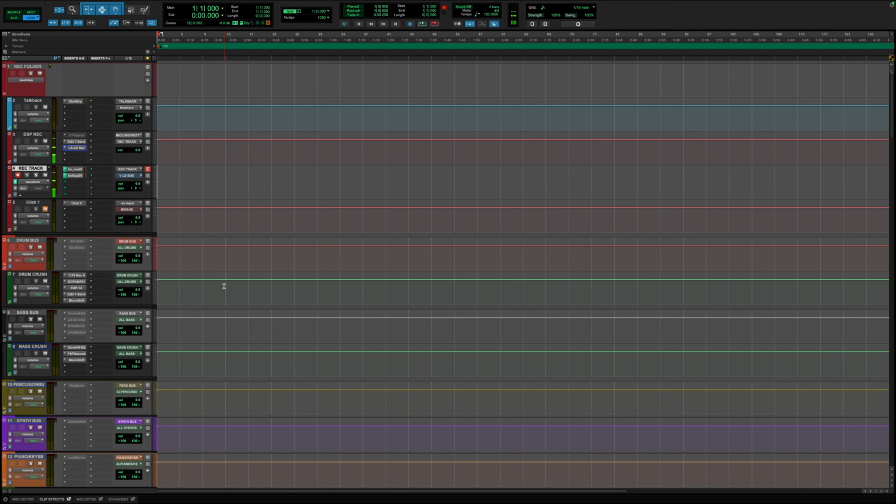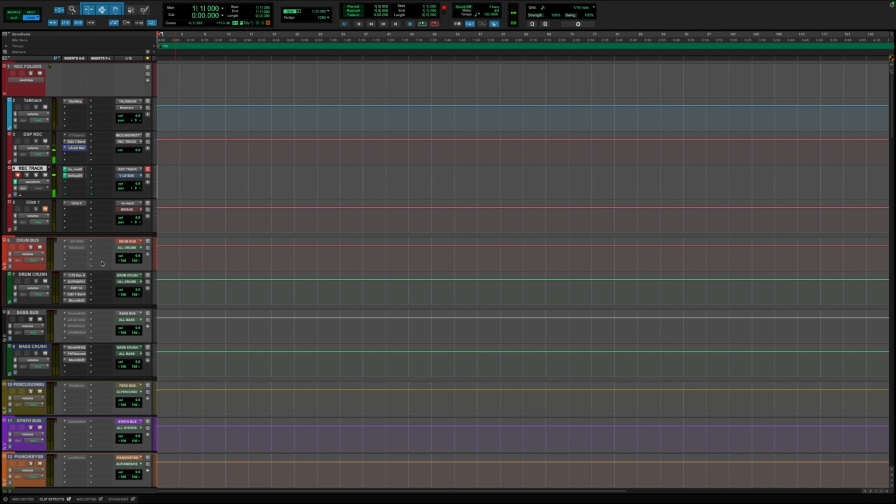But he was one of the people that inspired me to go all in with having both my templates in one. I've always kind of been working like that, but I was wondering if there was an easier way I could be doing this. After I found out that's pretty much what he does, I just went ahead and, like I said, went all in. So yeah, I do use my template for both recording and mixing.